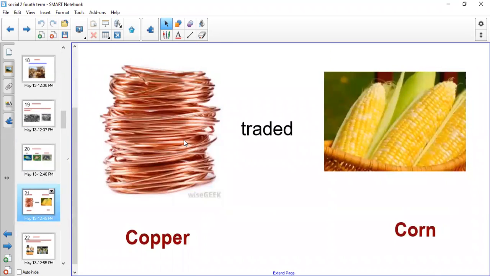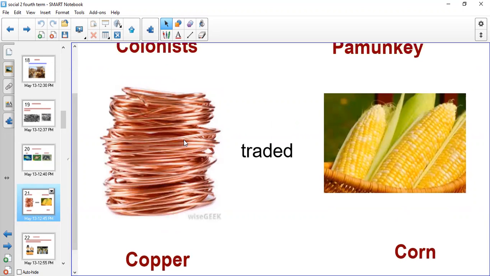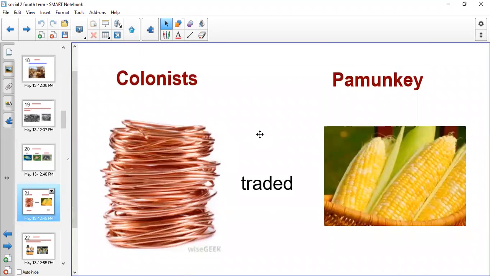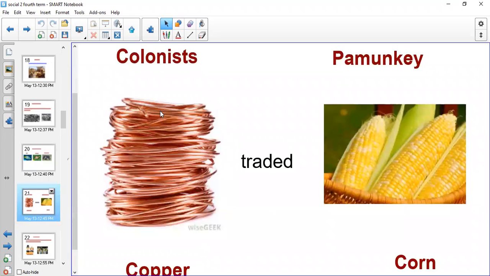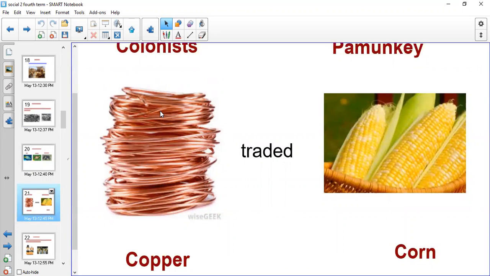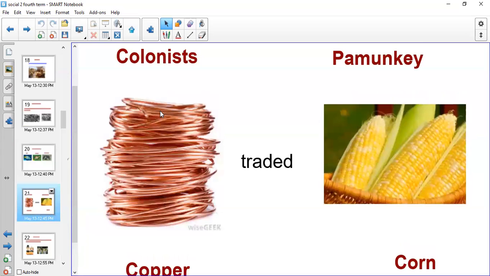The colonists in Jamestown, as I told you, didn't have enough food. But they had what we call copper. And there was another American Indian group who lived near them. They were called Pamunkey. The Pamunkey had corn, and the colonists in Jamestown had copper. So that's why they started to trade. The colonists gave them copper, and the Pamunkey gave them corn.